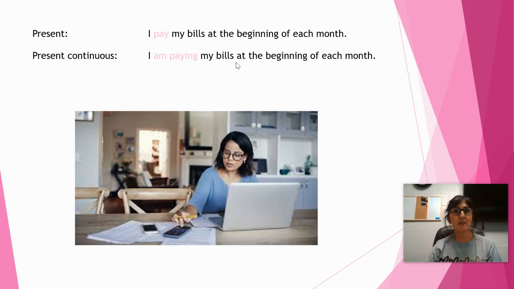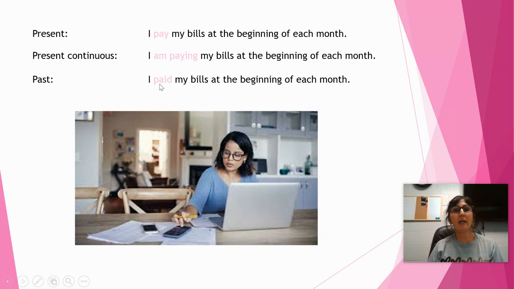You're correct. Let's see how to spell it. I paid my bills at the beginning of each month. So notice this P-A-Y, pay, changes to paid for the past tense. I don't know why it's spelled that way or why it changes so much. That's just what we do in English to go from present to past with the verb pay. Pay and paid.